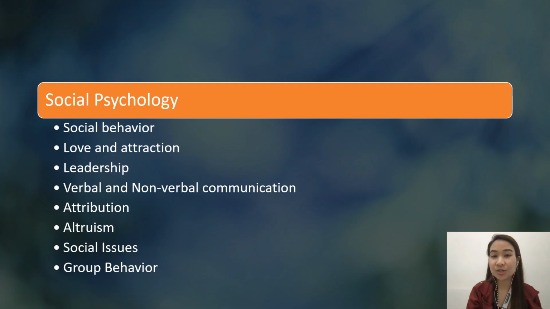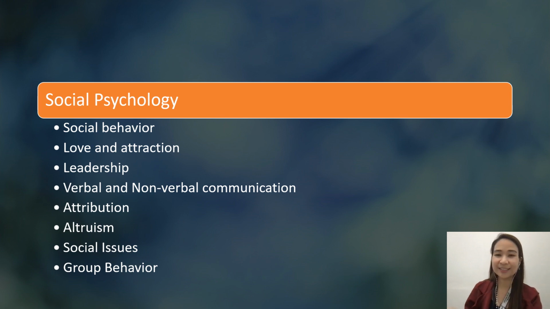Next, we have social psychology. In here, we look at behavior within a social group and how it affects an individual's behavior, and how an individual's behavior affects a social setting as well. So we talk about social behavior, love and attraction, leadership, verbal and nonverbal communication, attribution, altruism, social issues, and group behavior.